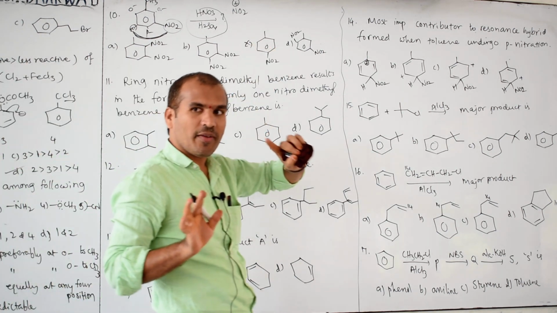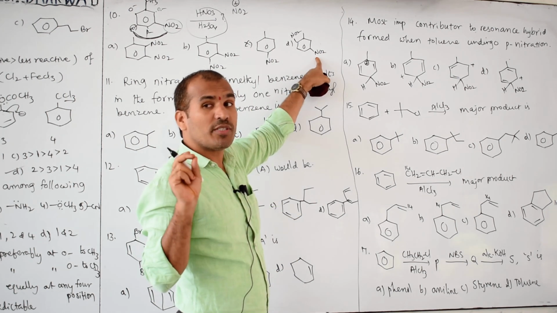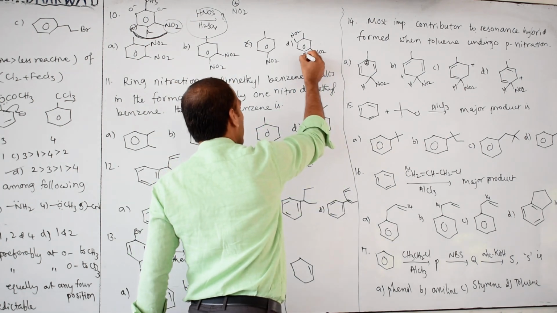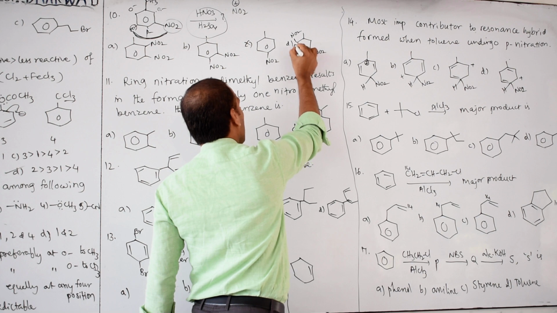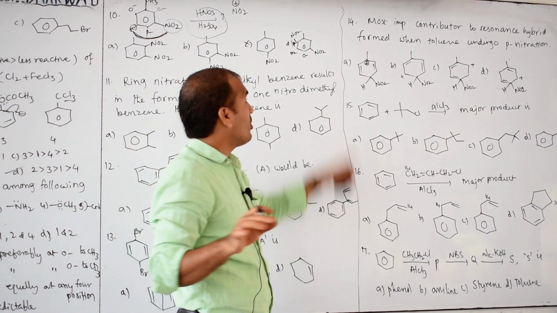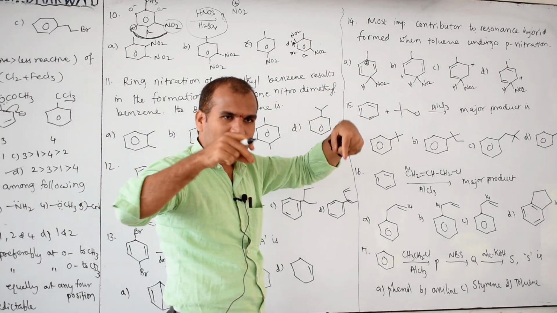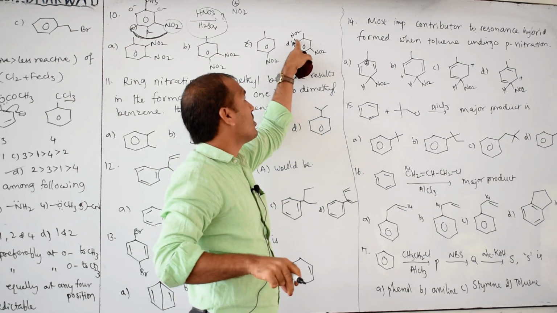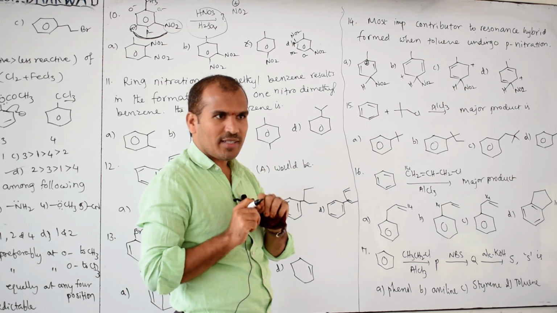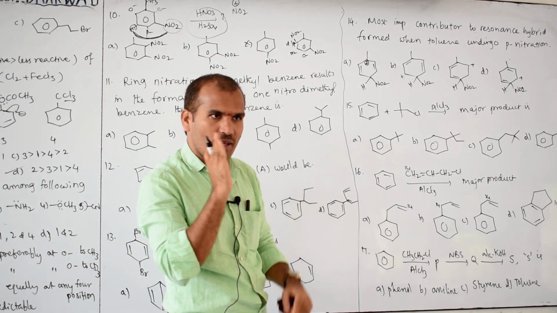D is not the answer. Why? NO2 is which director? Ortho para director or meta director? With respect to NO2, this is ortho, this is meta, this is para. Then this is not the answer. With respect to methyl, what is this? Ortho. But if you apply both effects simultaneously, then with respect to this, para is there. One is a demerit, another is a merit. With respect to methyl, merit. With respect to NO2, demerit. That's why this is not the answer.